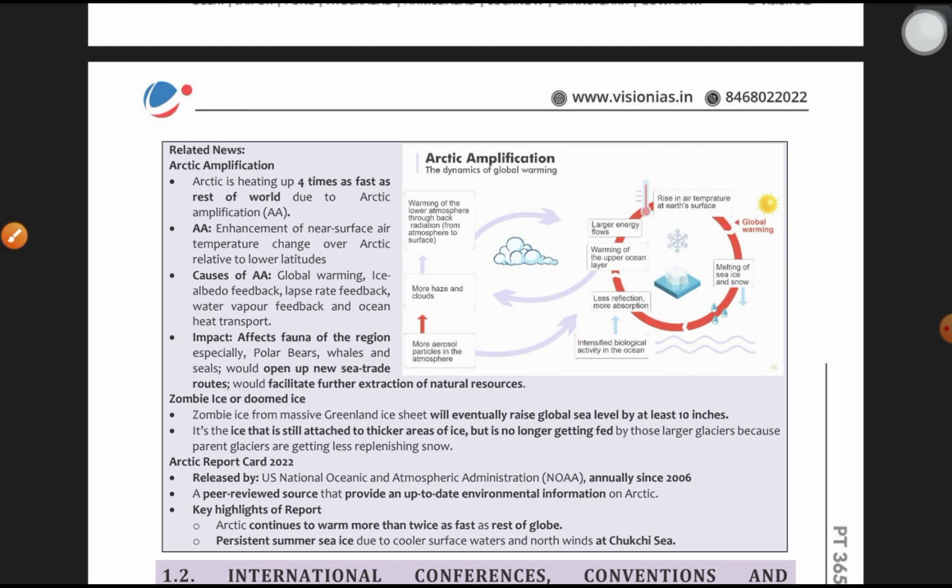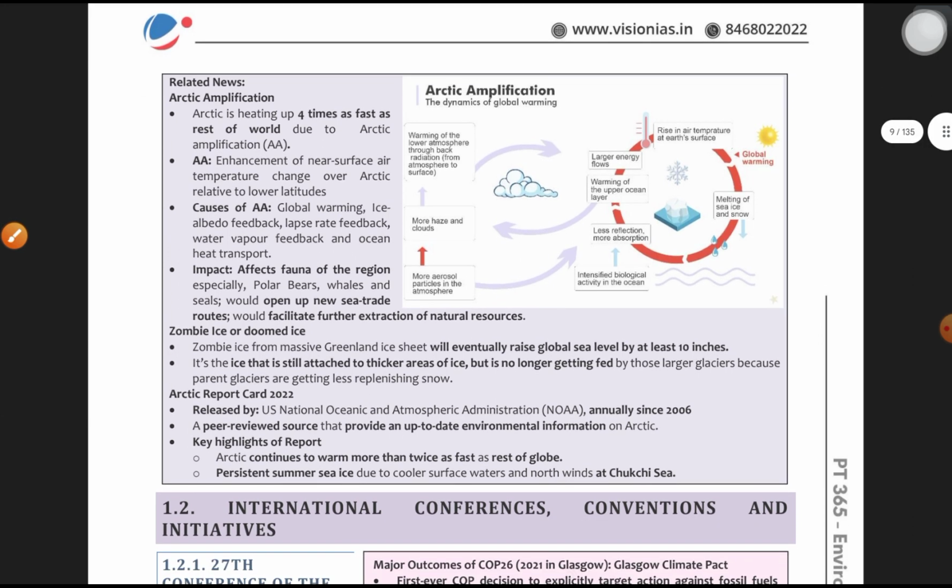Okay, so causes of Arctic amplification are basically global warming, ice albedo feedback, lapse rate feedback, water vapor feedback, and ocean heat feedback. So among these, even these albedo feedback and lapse rate feedback could be direct questions asked. Definition could be a direct question for prelims. What is ice albedo feedback?